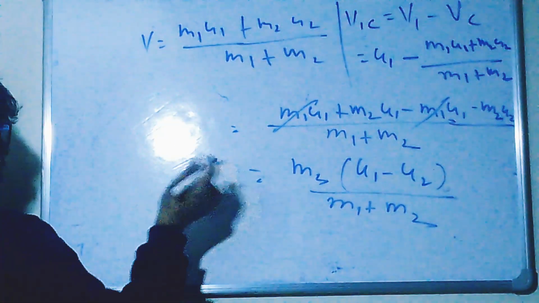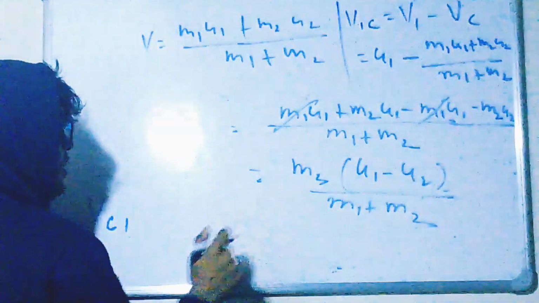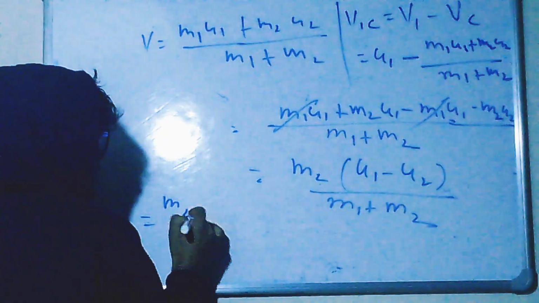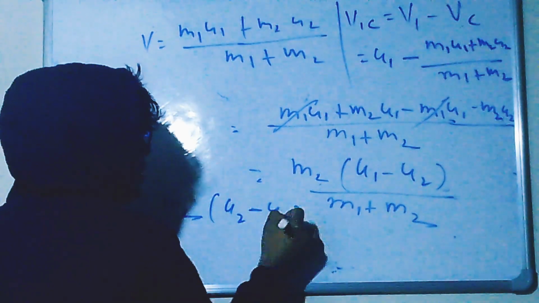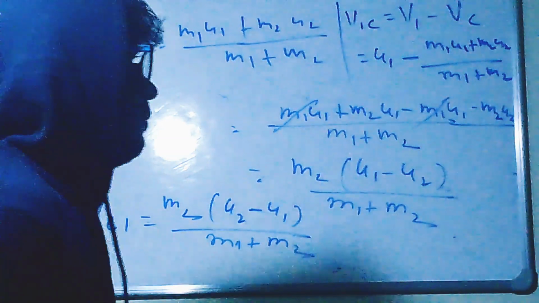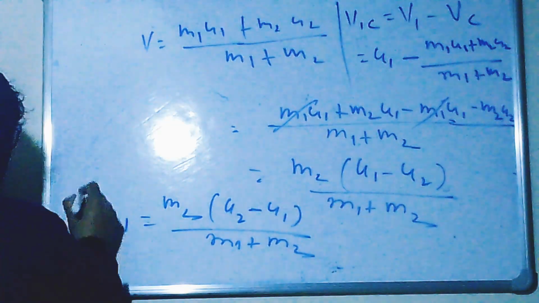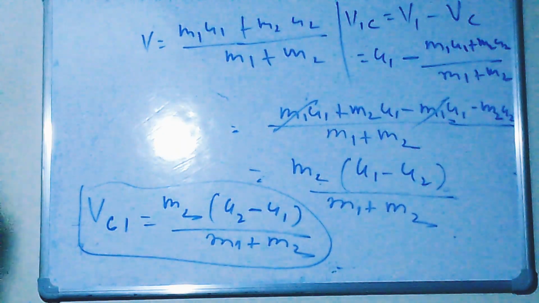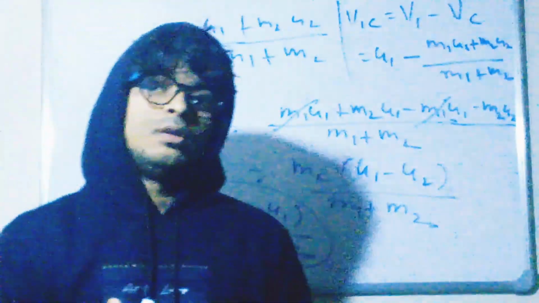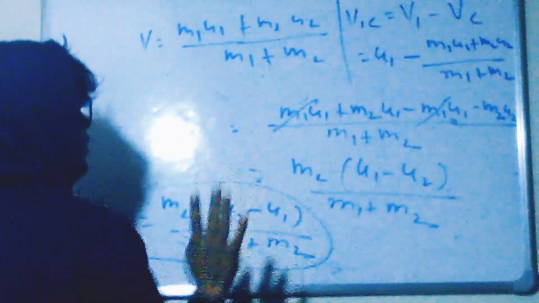If I say at the same time, what is the speed of center of mass with respect to block 1? There are no changes, just put a minus. So it will come like this: m2 times u2 minus u1, divided by m1 plus m2. Is it correct? Yes. So this is the relative speed of block 1 with respect to center of mass, or if you are sitting on the center of mass, this is the speed of block 1 with respect to center of mass.